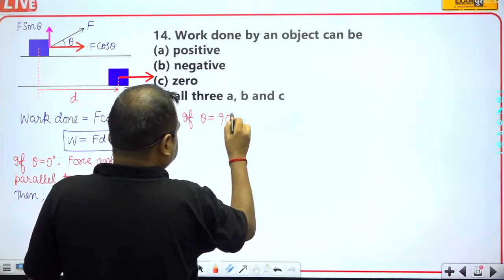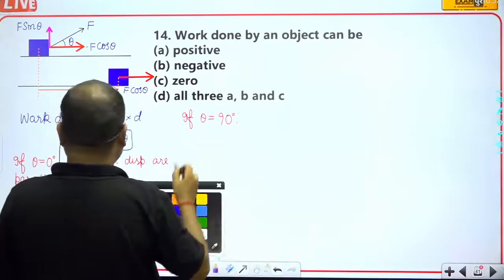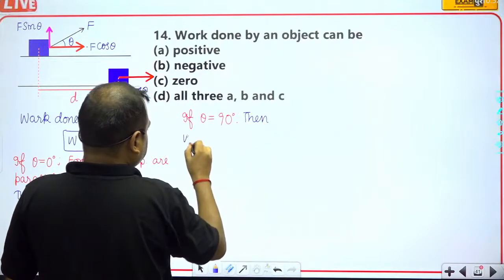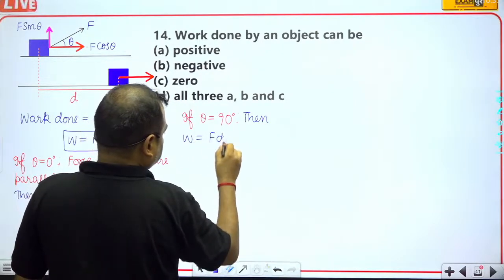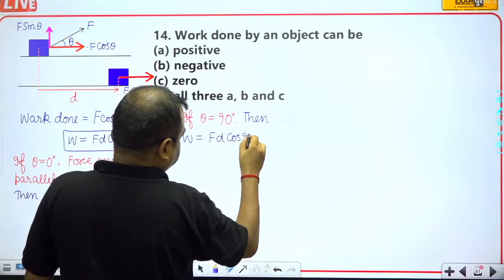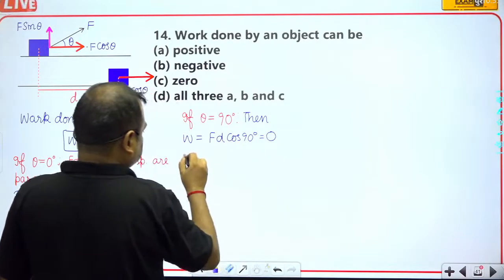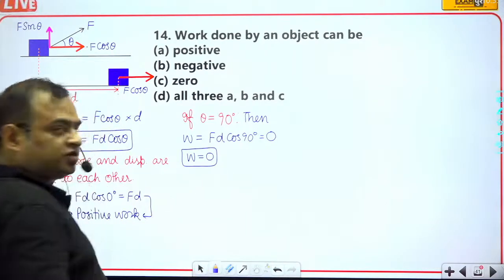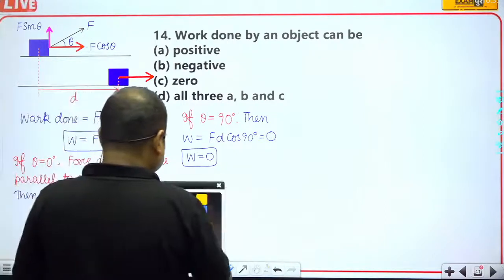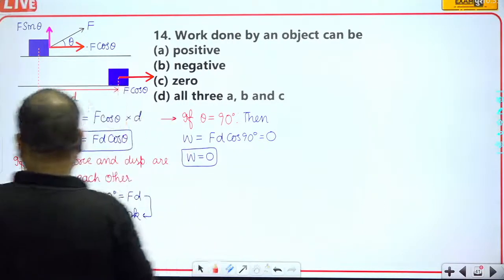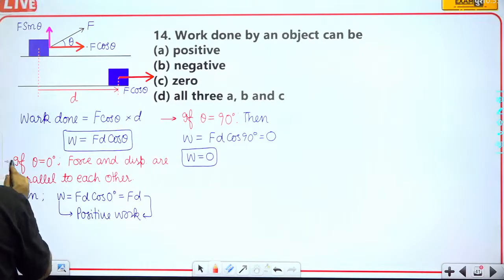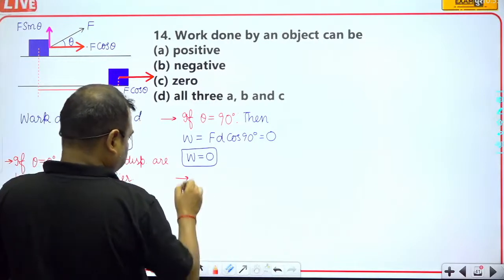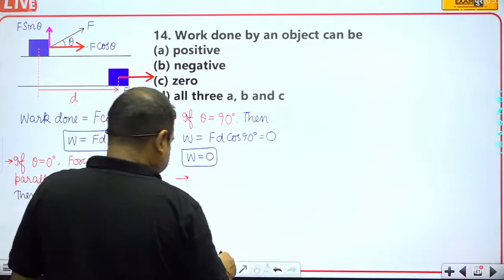If theta is equal to 90 degree, then work done will be equal to Fd cos 90 degree, and this will be equal to 0. So W will be equal to 0.